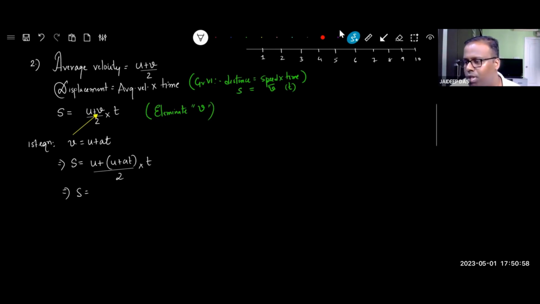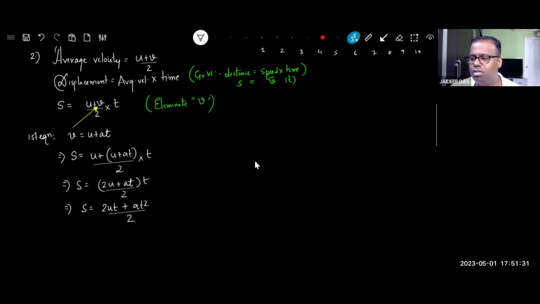Let's go ahead and break this up. What do we get? We get 2u plus at divided by 2 into t. Correct? U plus u is 2u, at. Right? Let's go a little bit further. Now we multiply the t. 2ut plus at square divided by 2. Agreed?